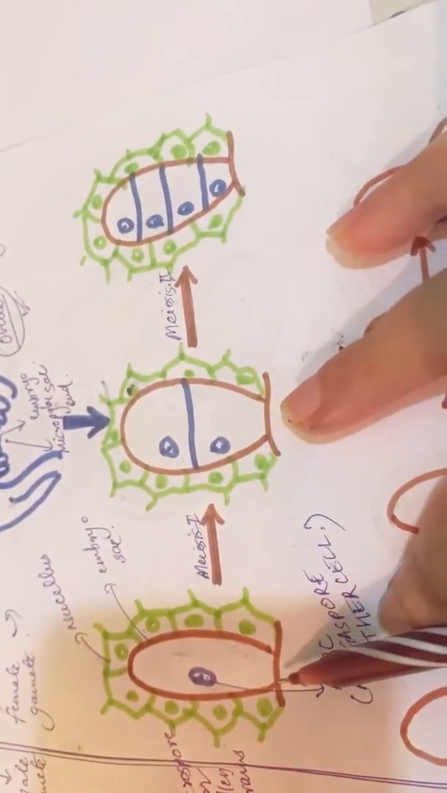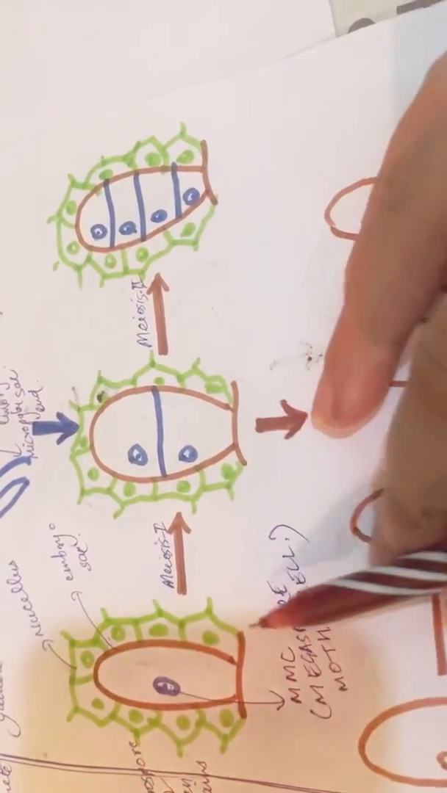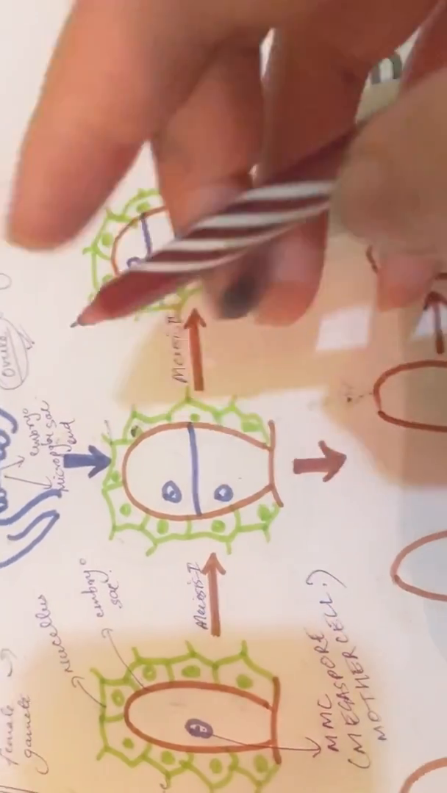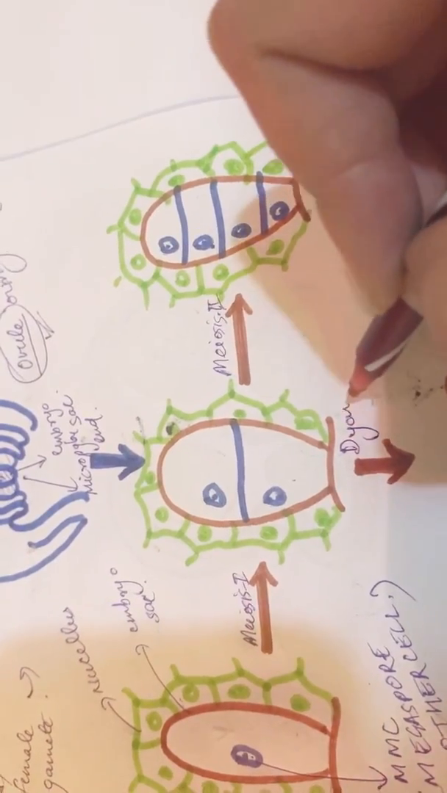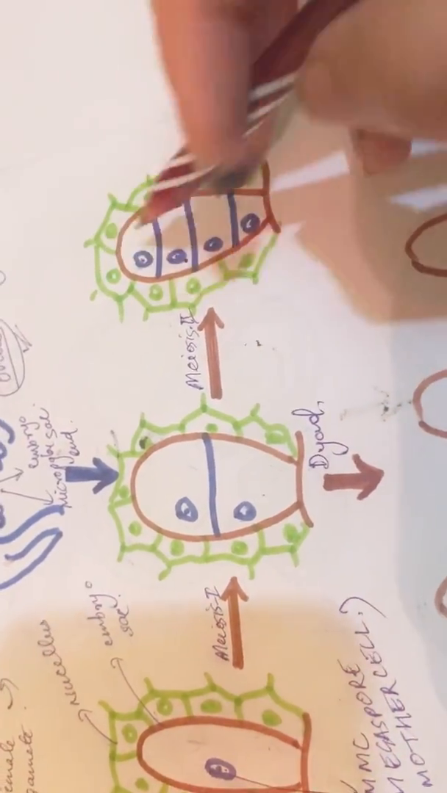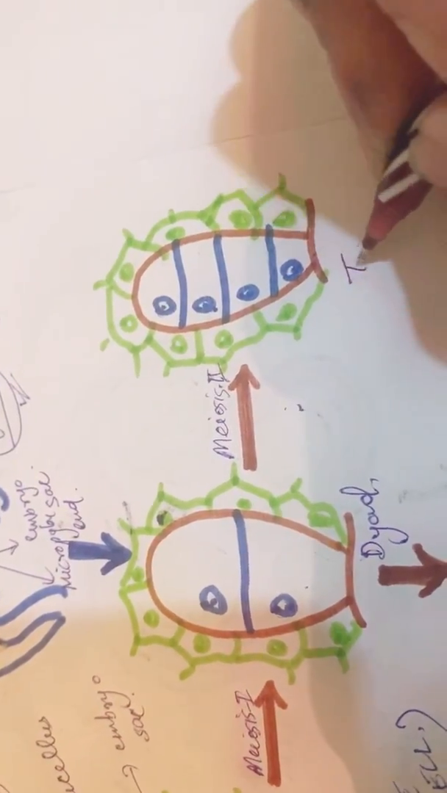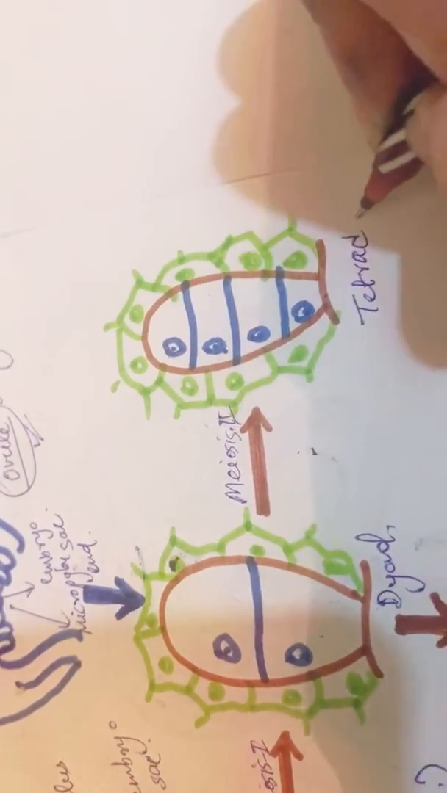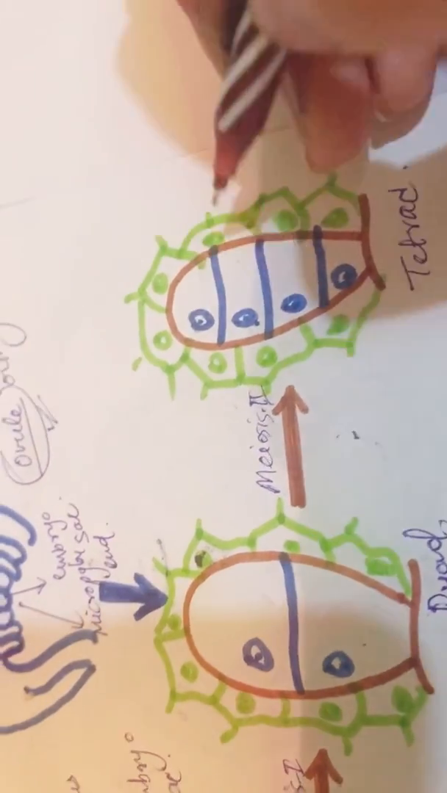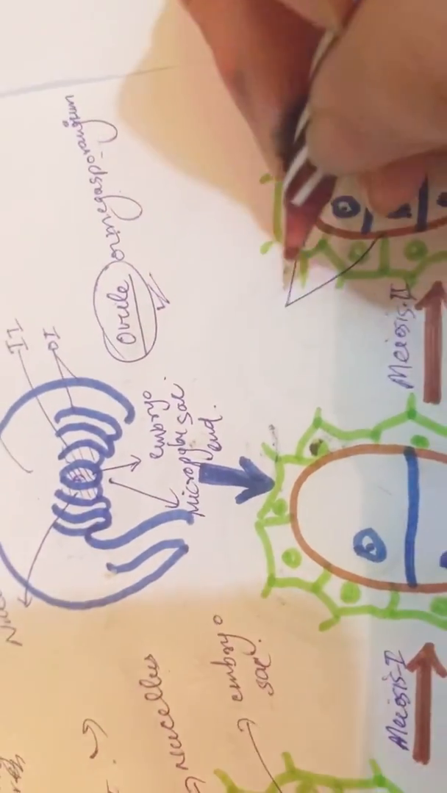Same case will occur here also. Like over there, the MMC will give rise to two cells which you call a dyad, and meiosis 2 gives rise to four cells or four megaspores, that is a tetrad. Same. These are all megaspores.